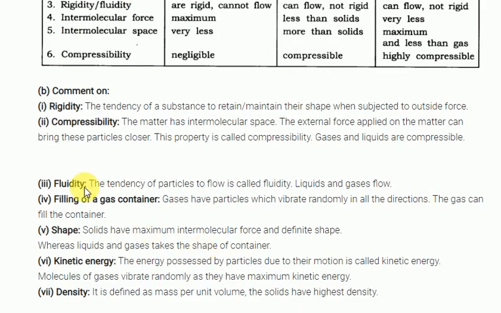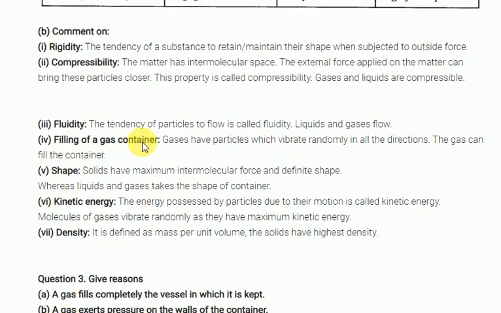What is meant by fluidity? The tendency of a material to flow is called fluidity. Generally liquids and gases are called fluids. Filling a gas container: if you want to fill a gas container, what do you apply? High pressure. Since gases have more intermolecular spaces, you can easily fill them in containers. Shape: solids have maximum intermolecular forces and a definite shape, whereas liquids and gases take the shape of the container.